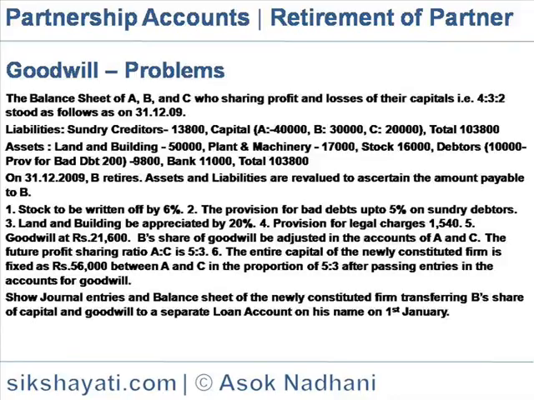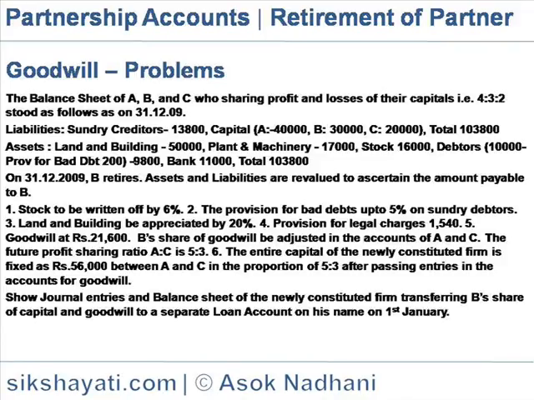On 31st December, B retires. Assets and liabilities are revalued to ascertain the amount payable to B. The adjustments would be done as follows: stock to be written off by 6%, provision for bad debts up to 5% on sundry debtors, land and building to be appreciated by 20%, provision for legal charges to be made 15,540, and goodwill should be valued at rupees 21,600.